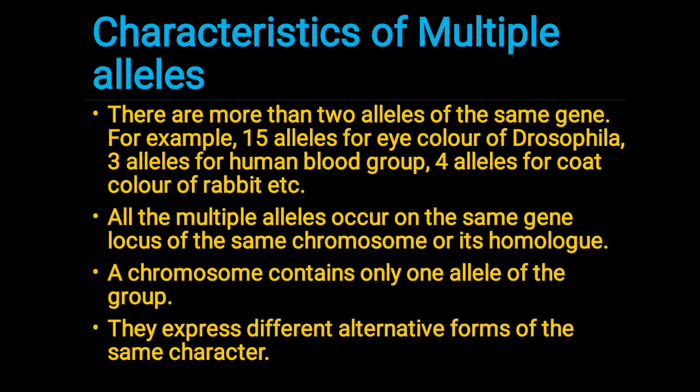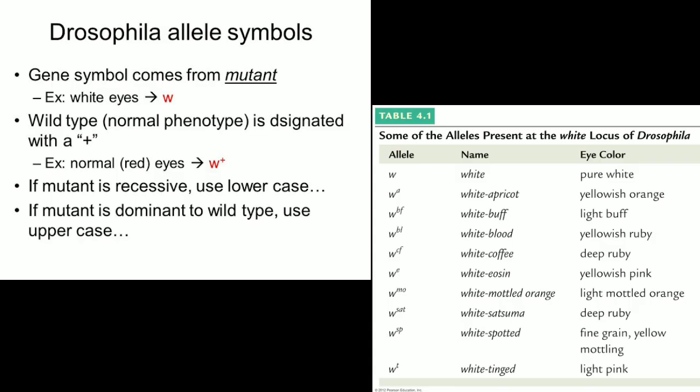Drosophila is an experimental organism, and a very commonly used one in genetics. So it was found that there are 15 alleles for the eye color of Drosophila.